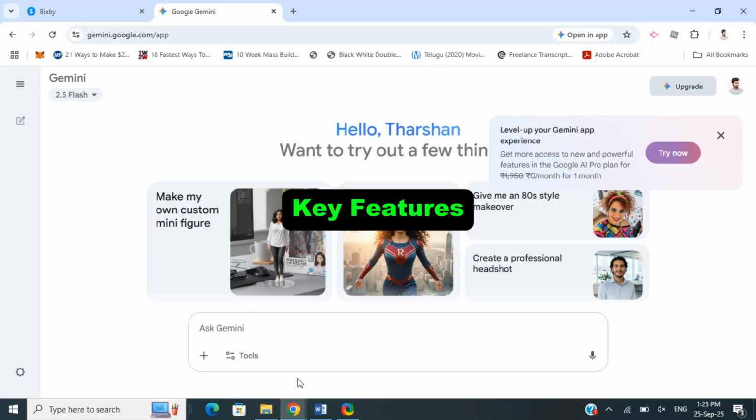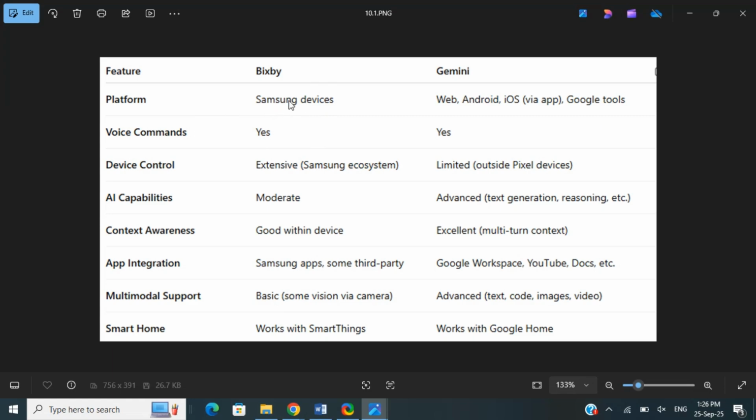Some of the key features of both these platforms are, Bixby here is owned by Samsung, a Samsung platform, and it has voice commands and helps control devices within the Samsung ecosystem. It has some modern AI capabilities, and it's good with context awareness within their own devices. It's integrated with Samsung apps, also some third-party apps as well. The multimodal support is pretty basic, and it works well with smart home, SmartThings, which is Samsung's, so it works with that.